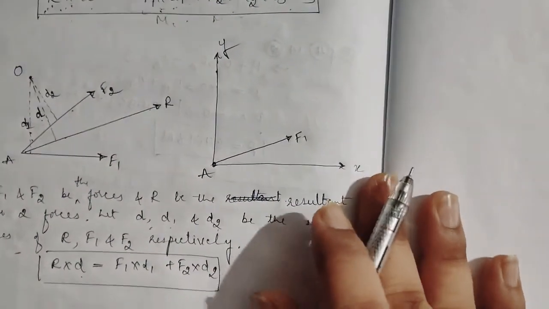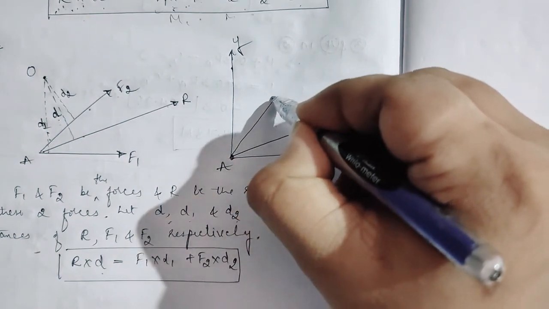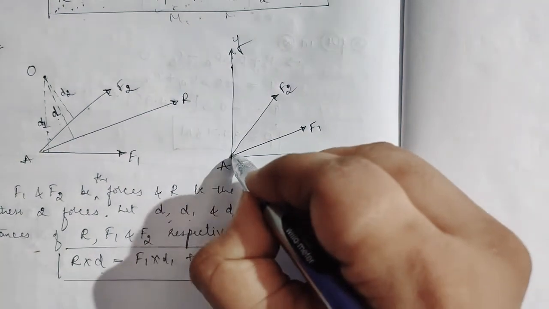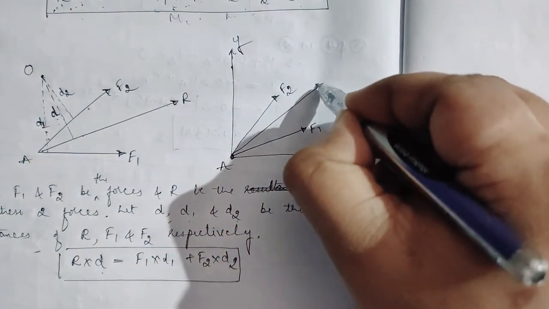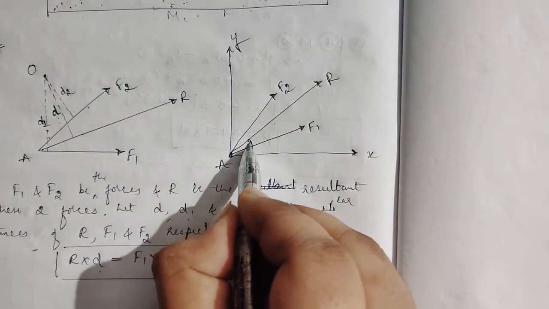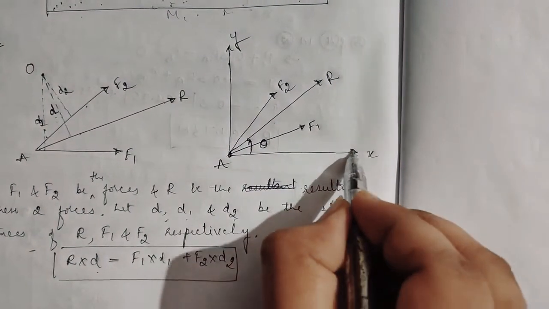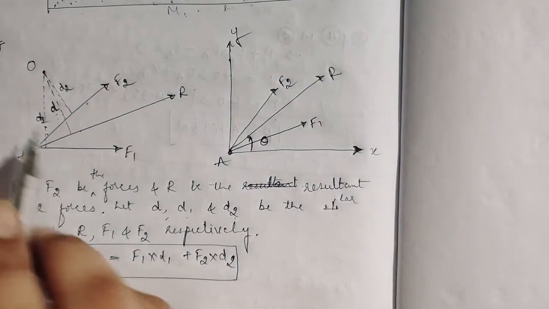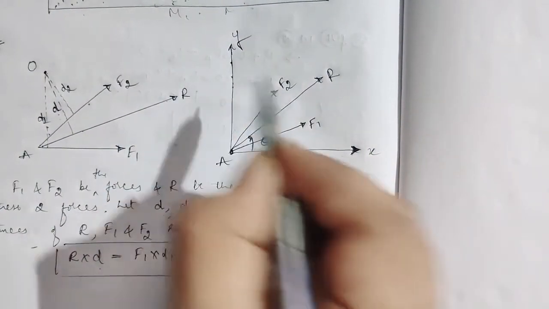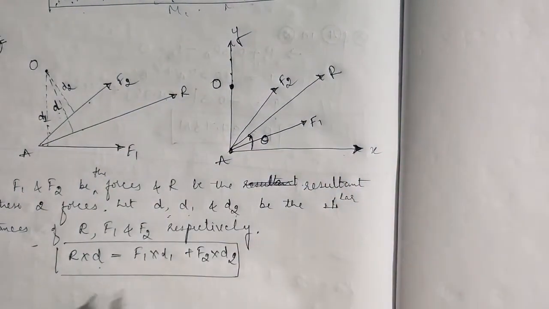This is the F2 force, same as that figure. This is the resultant force R. Let this resultant force be at an angle of theta from the X direction. This point O I'll construct on the Y axis, so it will be here. Okay, O is on the Y axis. I'll join OA.